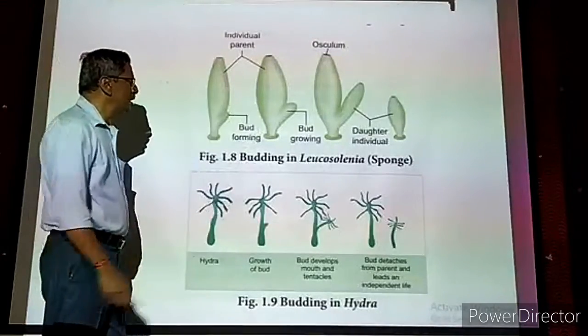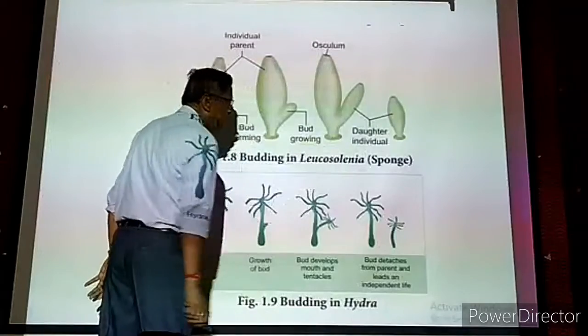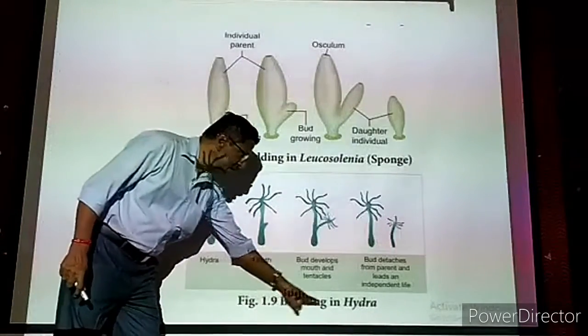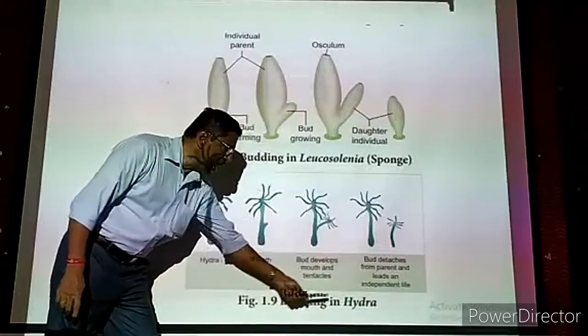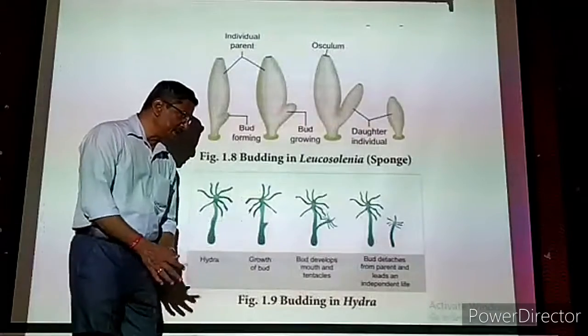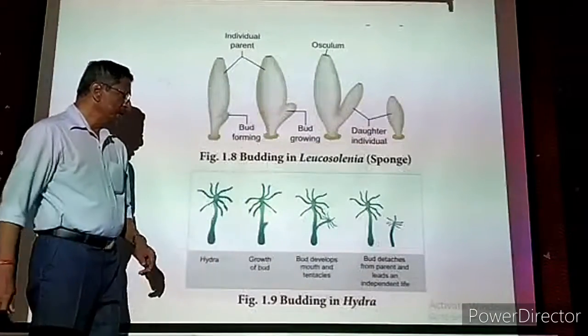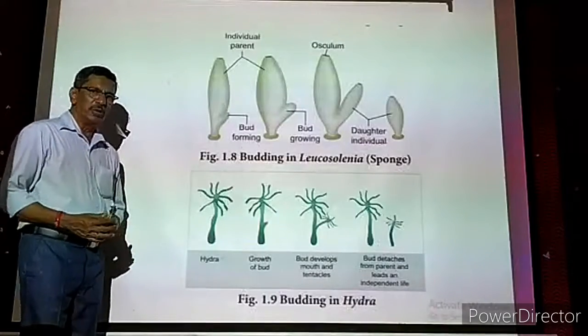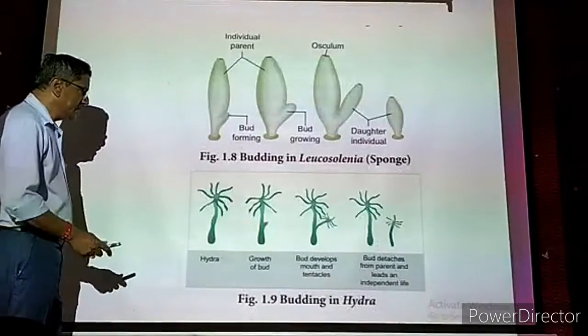Now this is called budding in Leucosolenia, that is a sponge. Now the next one we are going to see is budding in Hydra. Hydra is also a tiny animal. It comes under phylum Coelenterata. Now this Hydra lives in pond water. Normally it lives in pond water or lake water.